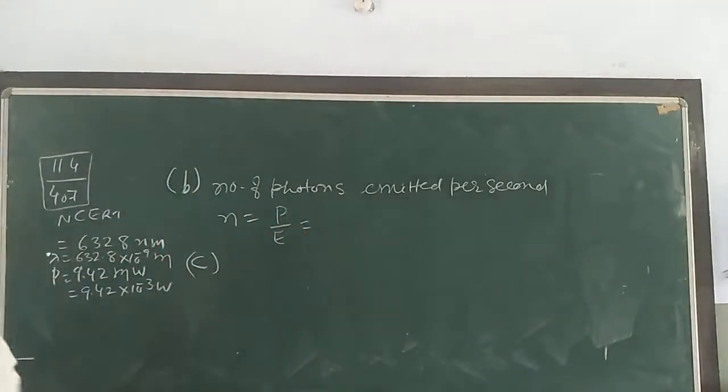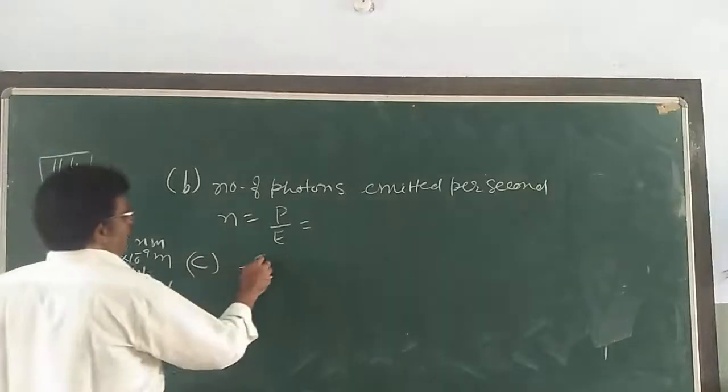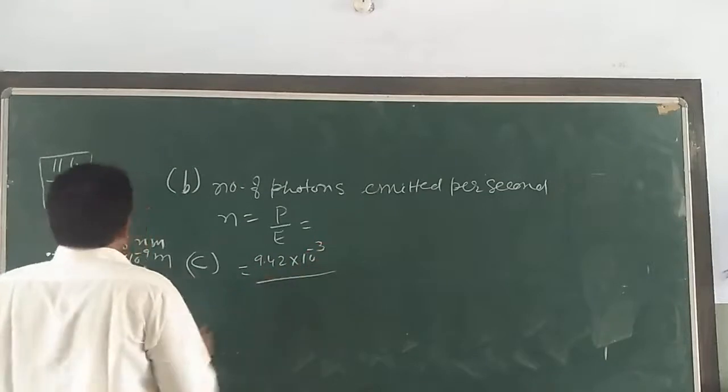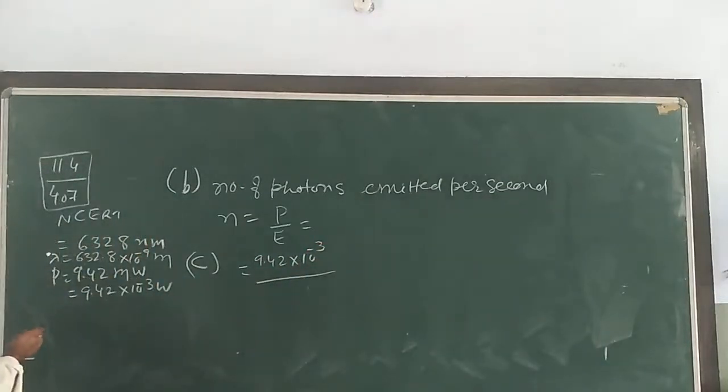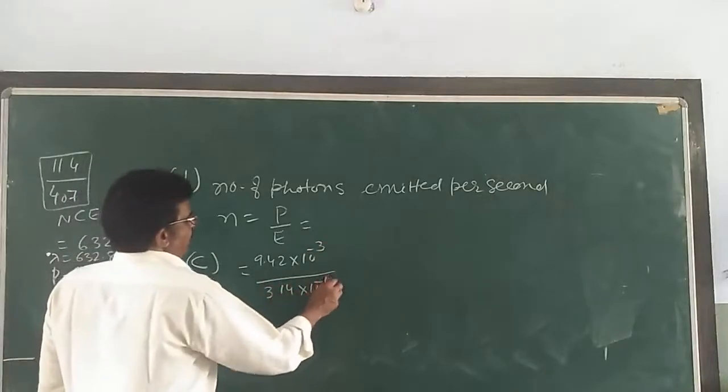What is P here? See that P is equal to 9.42 into 10 raised to minus 3, given to you. And the energy we have calculated above. Put the value here, P is 9.42 into 10 raised to minus 3, and the energy you have found is 3.14 into 10 raised to minus 19.